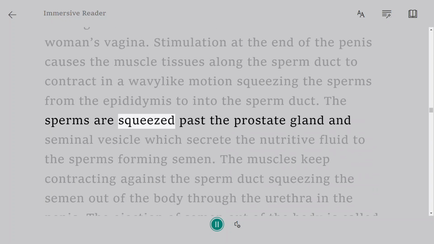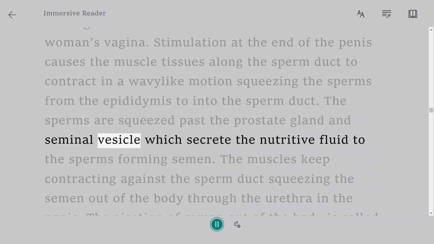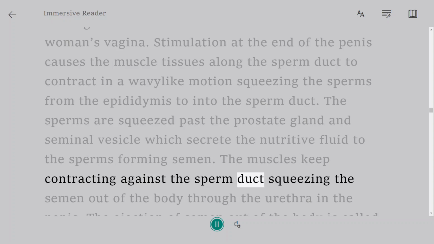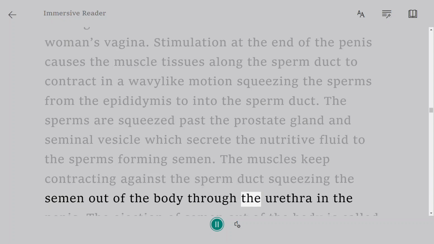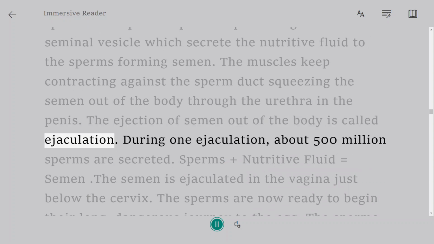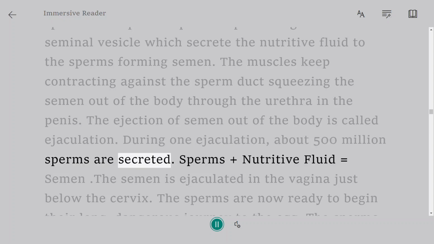The sperms are squeezed past the prostate gland and seminal vesicle which secrete the nutritive fluid to the sperms, forming semen. The muscles keep contracting against the sperm duct, squeezing the semen out of the body through the urethra in the penis. The ejection of semen out of the body is called ejaculation. During one ejaculation, about 500 million sperms are secreted. Sperms plus nutritive fluid equals semen.